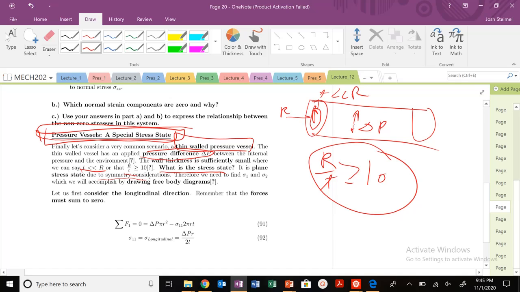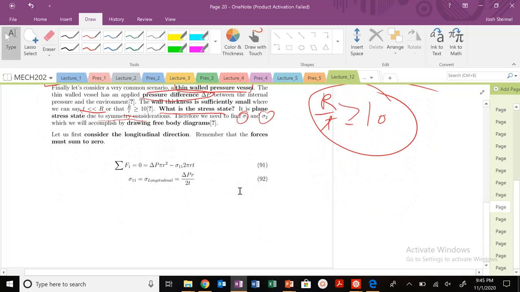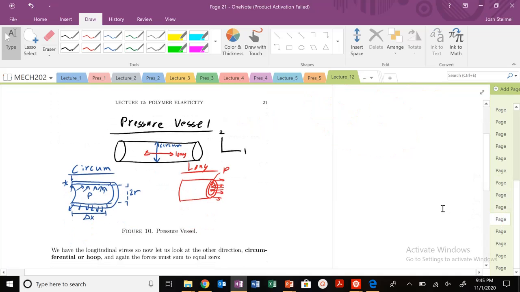So we need to figure out what the stresses in our system are, and we're going to do this by drawing some free body diagrams, all the way back into statics. First, let's consider the longitudinal direction, which is going to be our 1 direction. If I want to sum the forces in the 1 direction to make sure they're equal to 0 at equilibrium, I need to make a cut that is transverse.